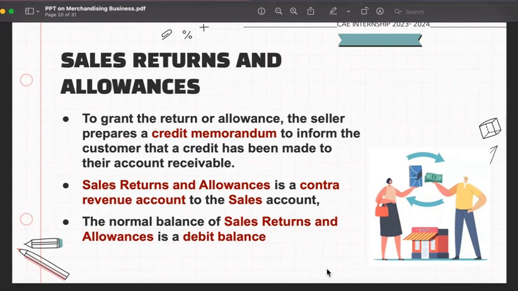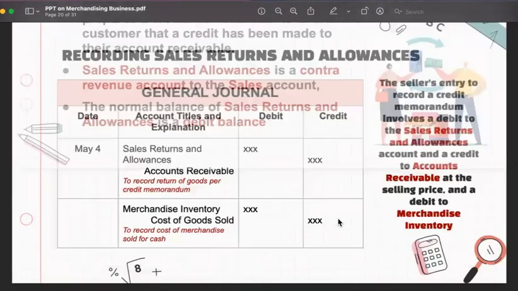So sales returns and allowances is a contra account to the revenue account or the sales account. So when you debit sales returns, it is automatically a deduction from your sales. It is part of the computation of your net sales. Same with the purchases, net purchases. We deduct our purchase returns and allowances. So the normal balance of sales returns and allowances is debit balance.